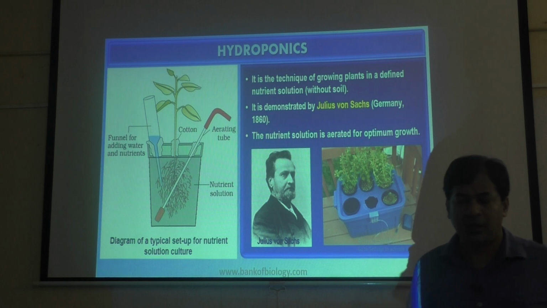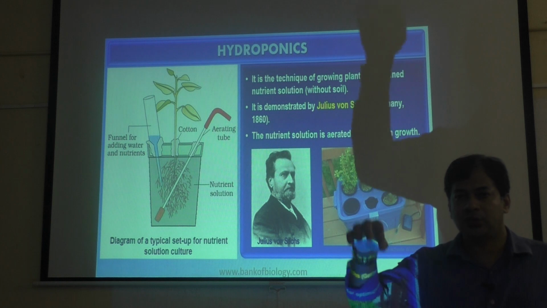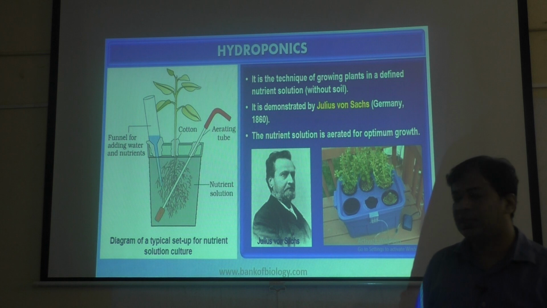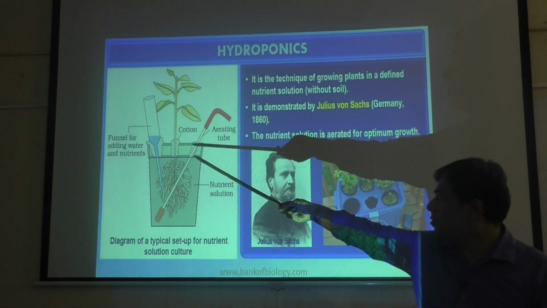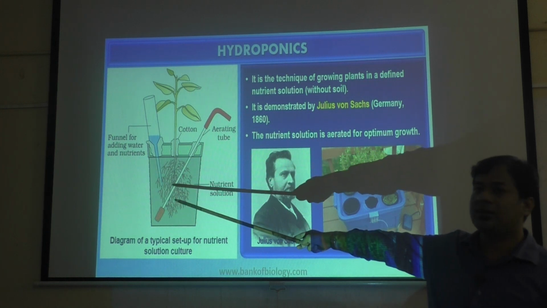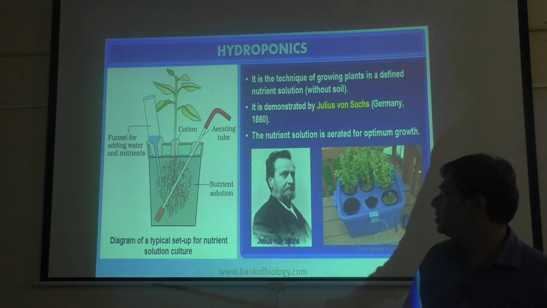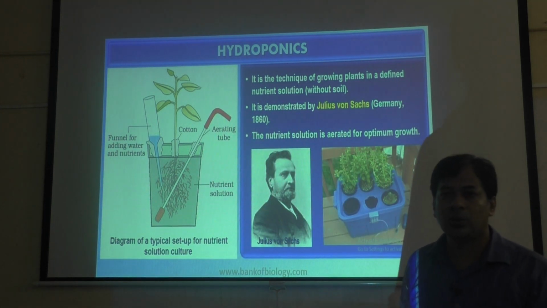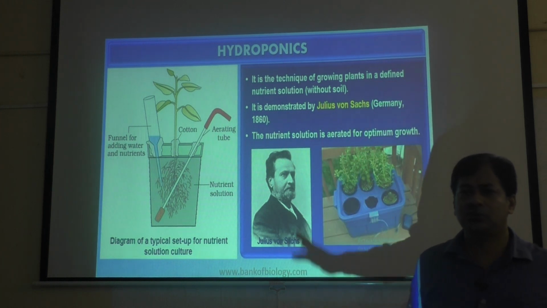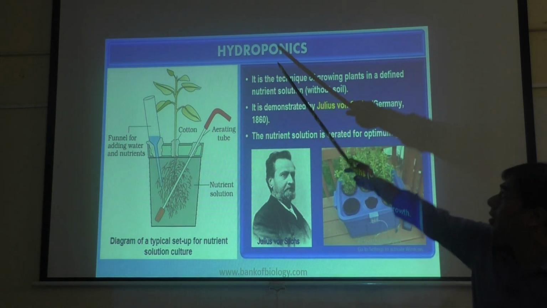You know, for growing plants, soil should be loose so that water can easily percolate, that is, easily diffuse. So he gave all that by this method. Now the plant is getting support, and oxygen. Soil is not required here. Directly into this water he has added air, oxygen. Then minerals and water both he is adding through the funnel. So the plant gets everything, but soil is not used here. This method of growing plants without soil is called hydroponics.